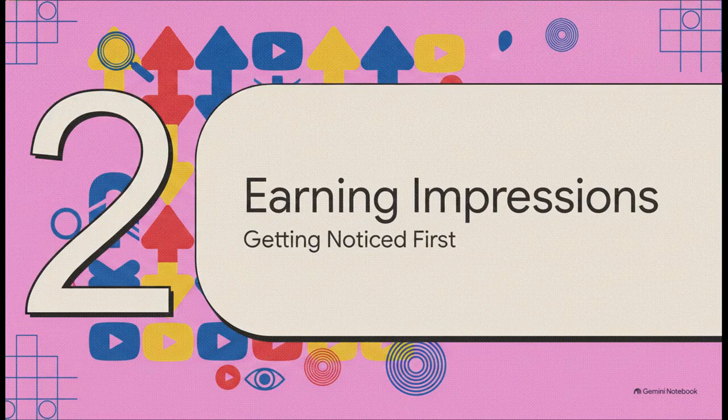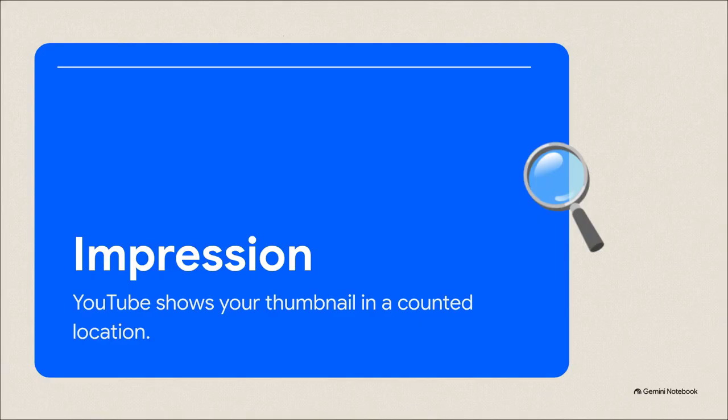Moving right along to triage stage 1, let's talk about earning impressions, or basically just getting noticed first. Now, if your content isn't getting noticed, it usually boils down to low demand or really intense competition. To fix this, we have to look closely at your impressions. We all know an impression technically means your thumbnail popped up on someone's screen, but strategically, you need to start viewing every single impression as an algorithmic opportunity. If your numbers aren't growing, you need to check how many actual opportunities you were handed in the first place.